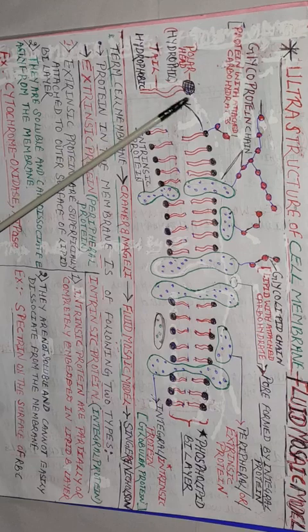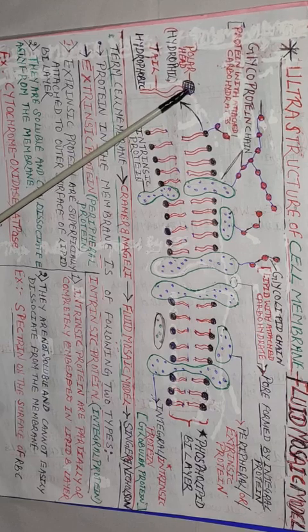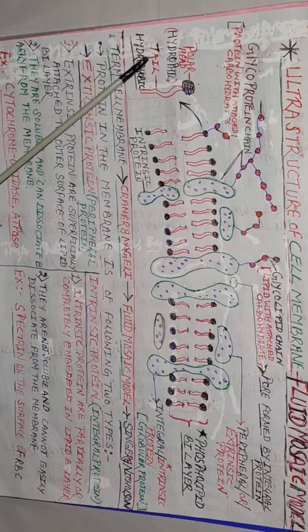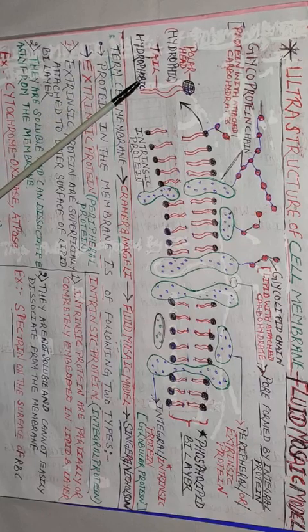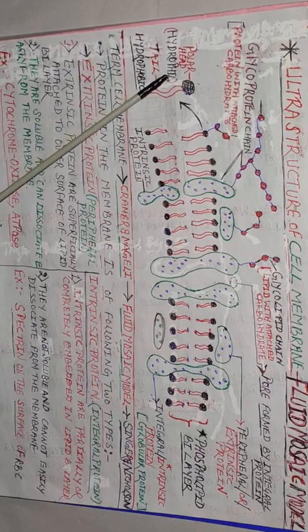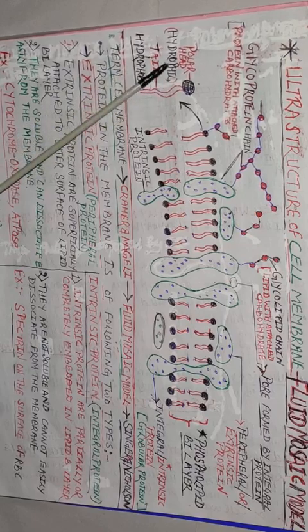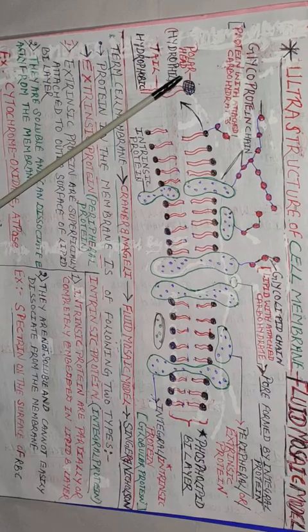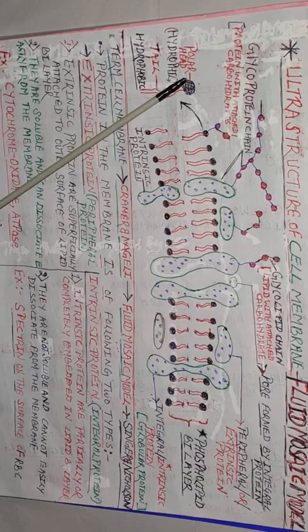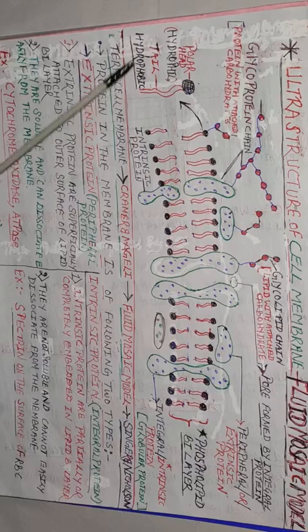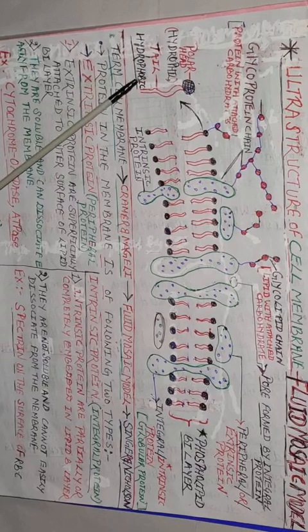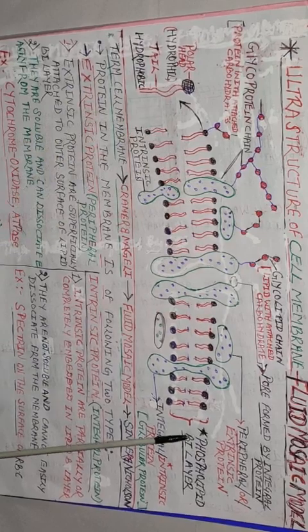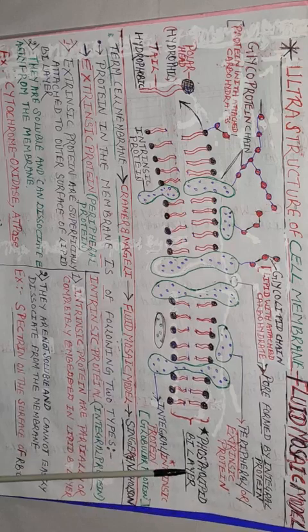The polar head is hydrophilic in nature, and this tail is hydrophobic in nature. Hydrophilic means, children, water loving. And hydrophobic tail means, student, water repelling, isn't it? So this is all about your phospholipid bilayer.